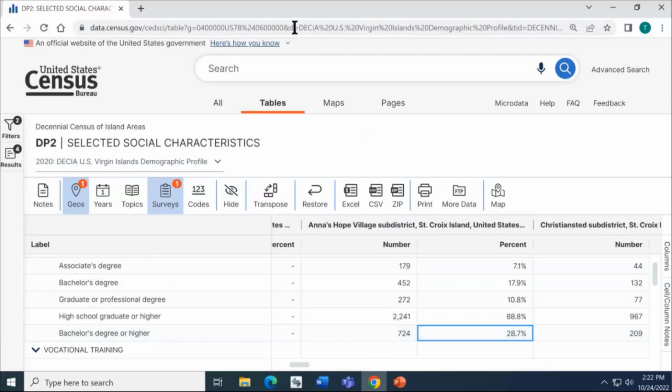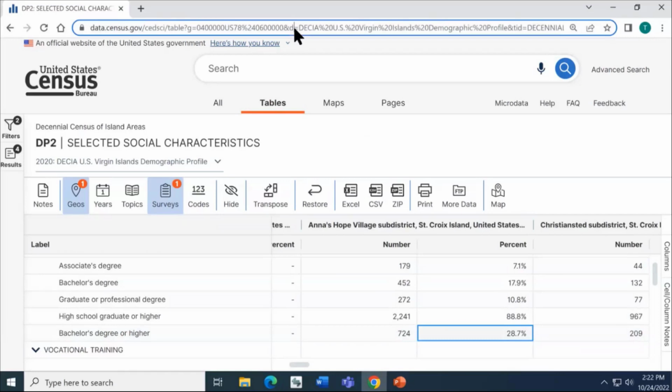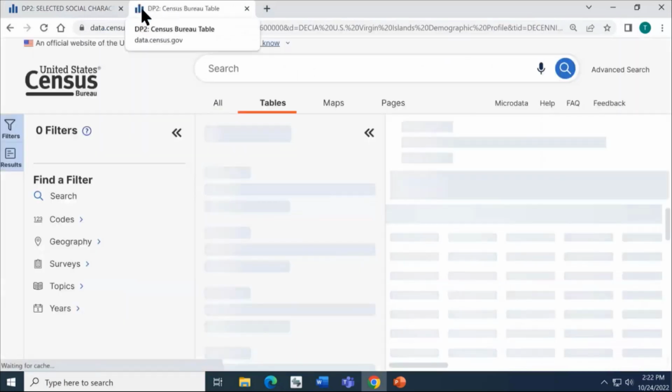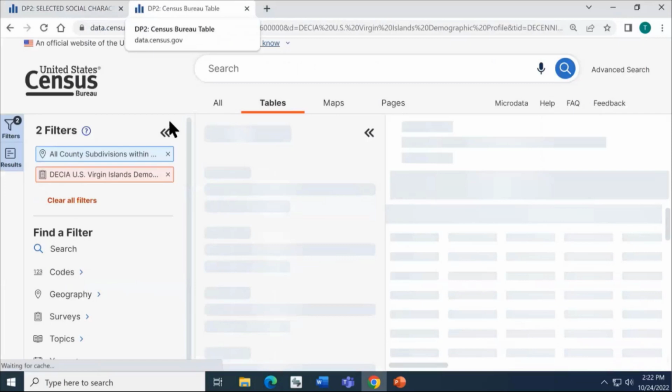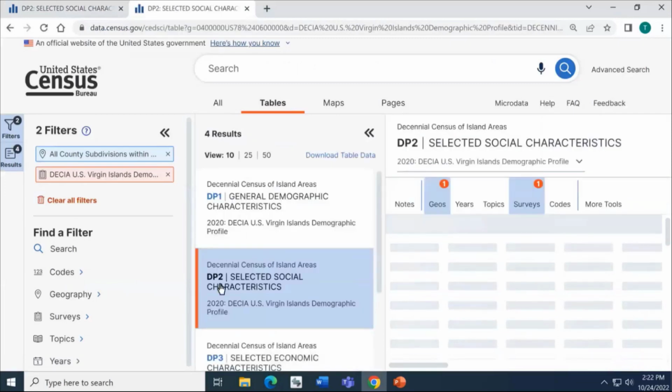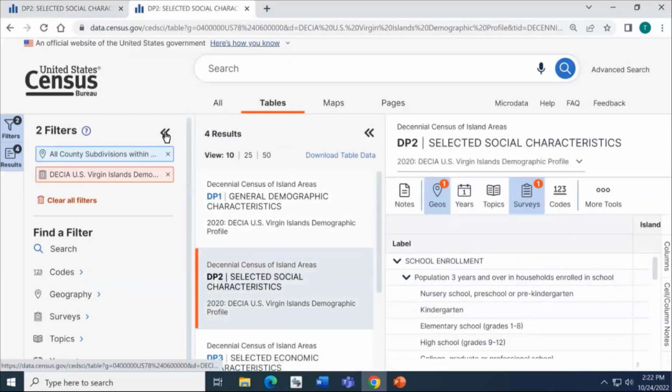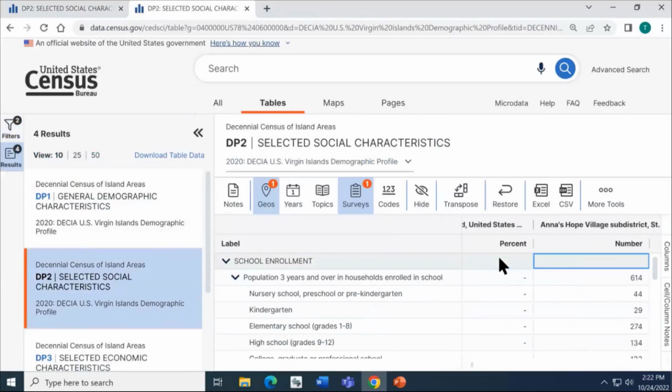Now, once you've gone through the steps to find data that you're interested in, you maybe want to save your results and work with it later. We want to show you a couple ways you can do that. Then I'm going to show you how to map the data on the site. One way that you can save your results at the very top is the URL in your address bar. You can copy that, save it, and when you visit it later or share it with a colleague, it's going to take you to that same exact table with your same geography selection. So notice we're clicked into DP2 and your geographies are still here in the columns.